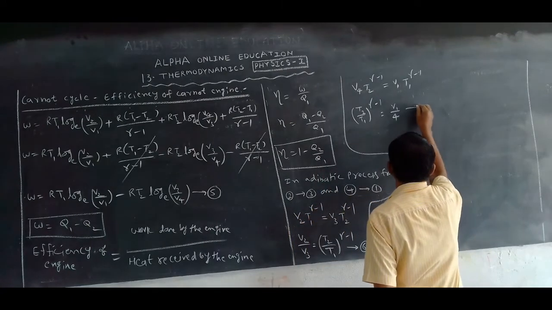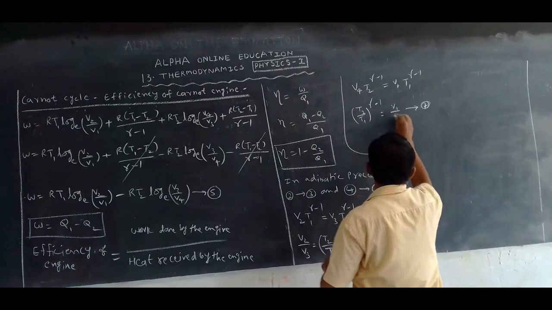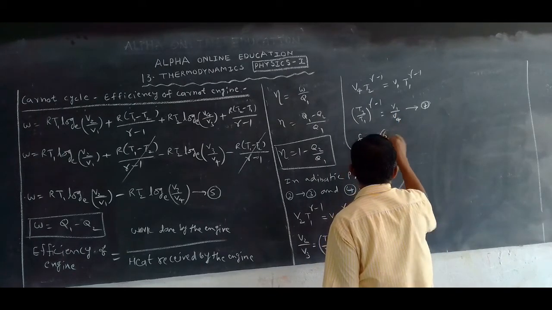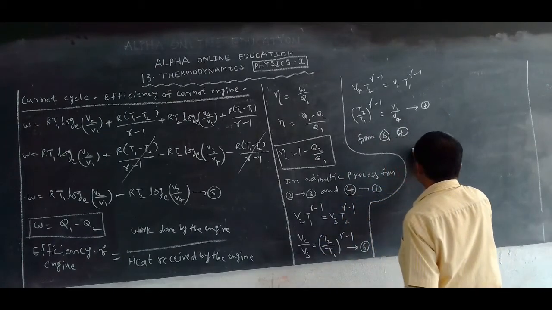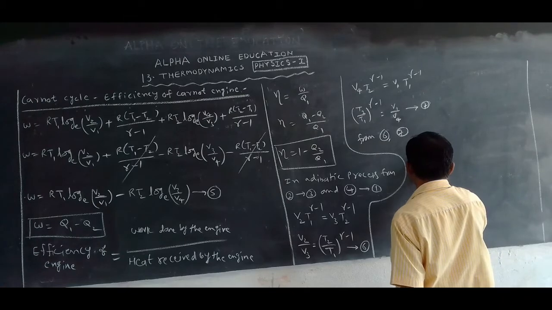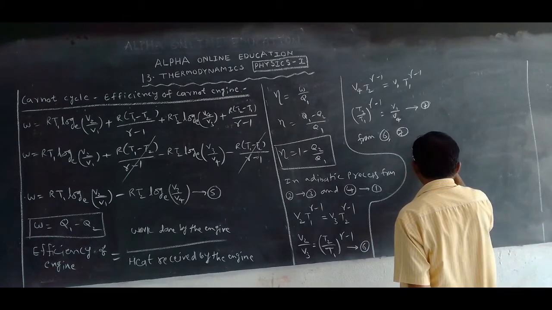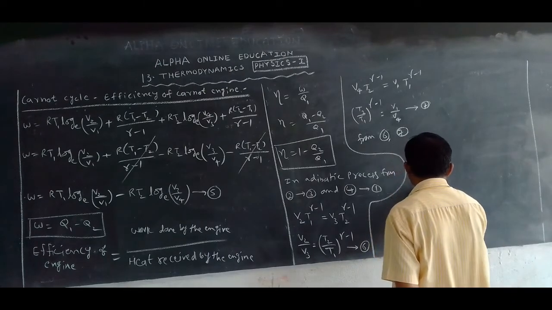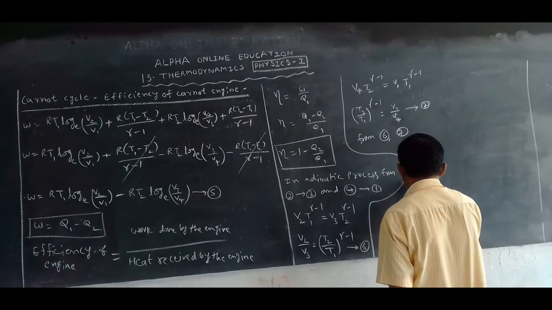This is equation 7. From 6 and 7, we get V1 by V4 is equal to V2 by V3. So V3 by V4 is equal to V2 by V1.